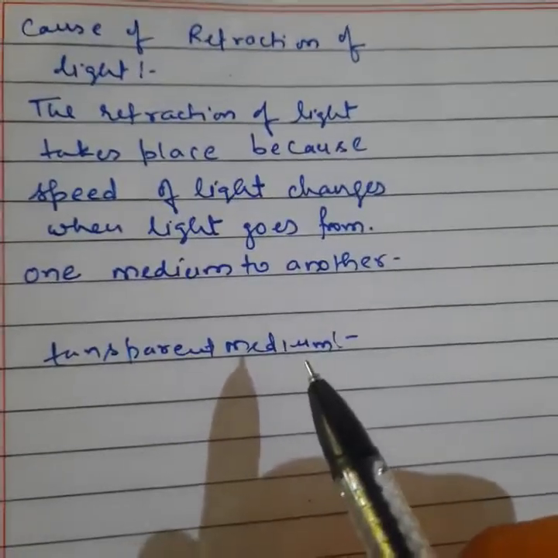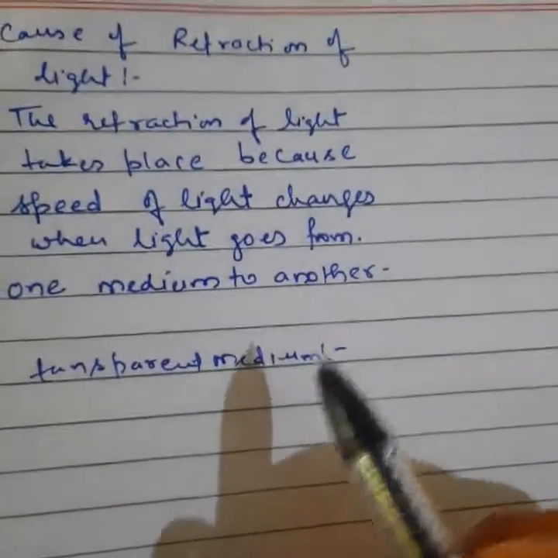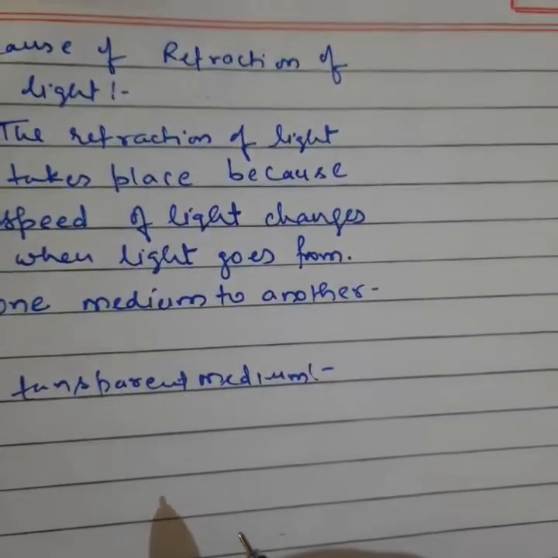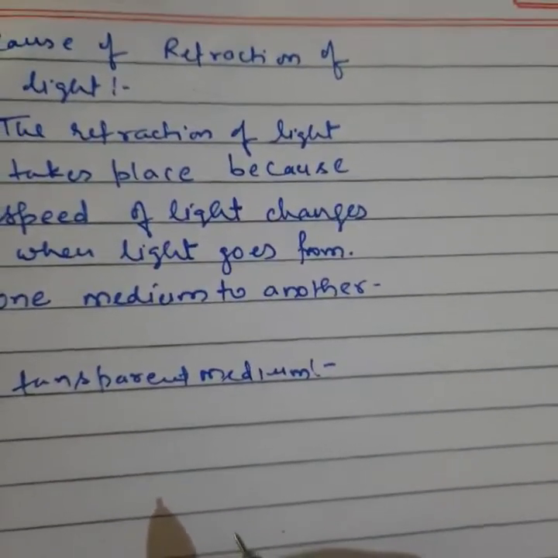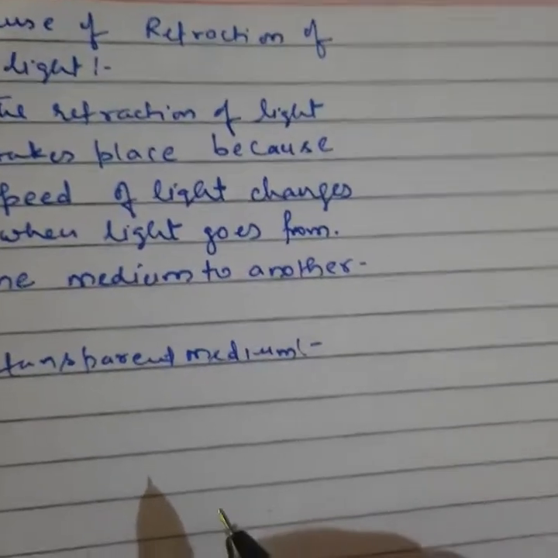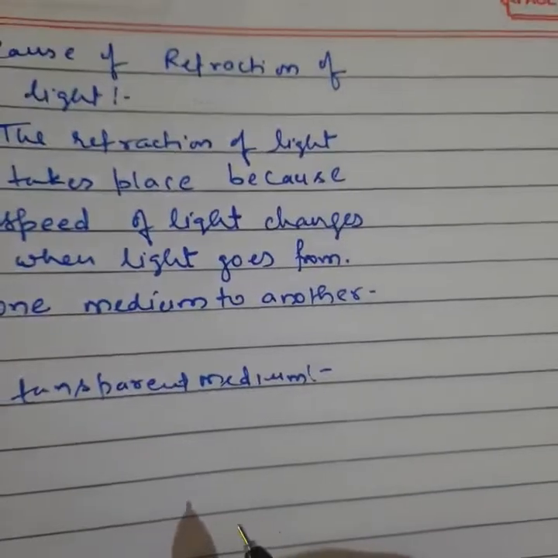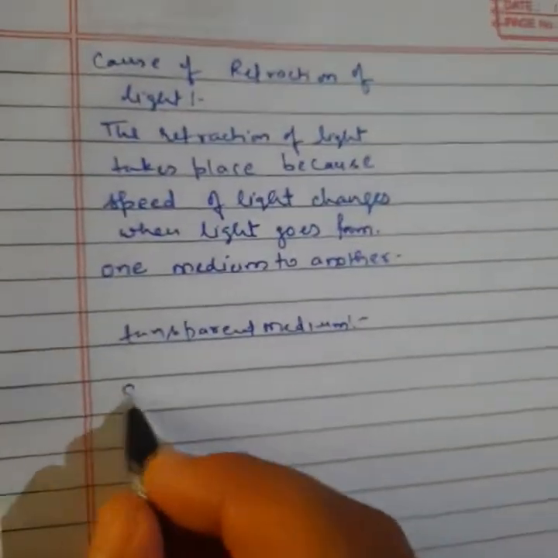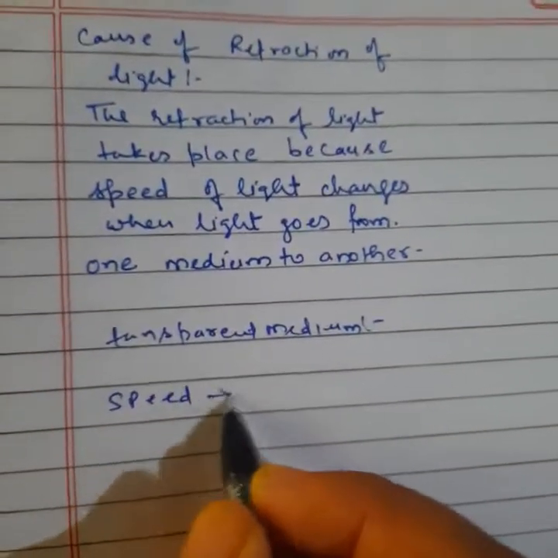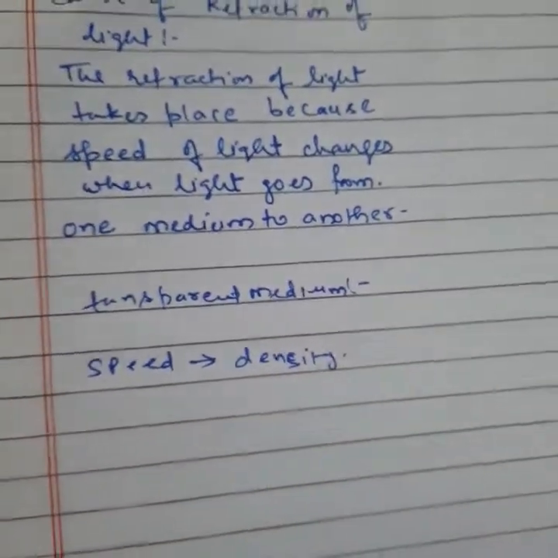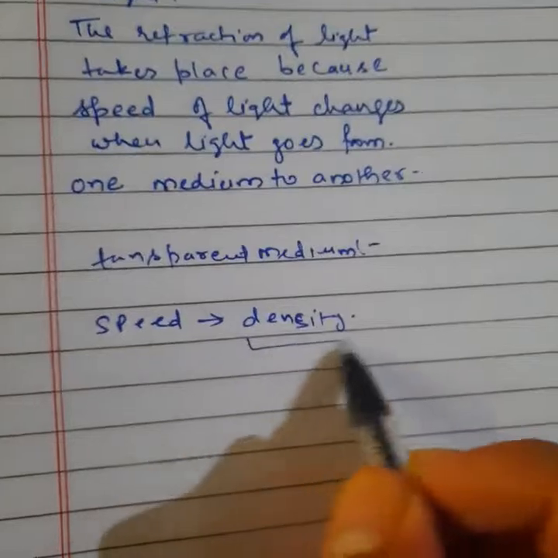Refraction can take place in such a medium. Clear? Next, every transparent medium has a property known as optical density. The optical density of a transparent medium is closely related to the speed of light in the medium. So speed is totally connected with density. You have different density media.